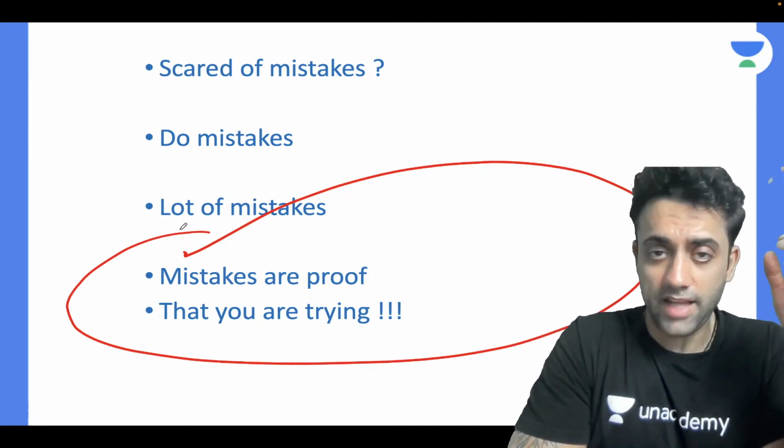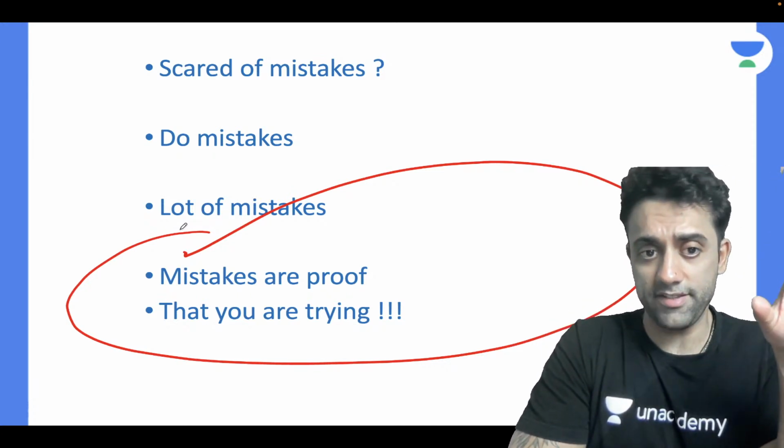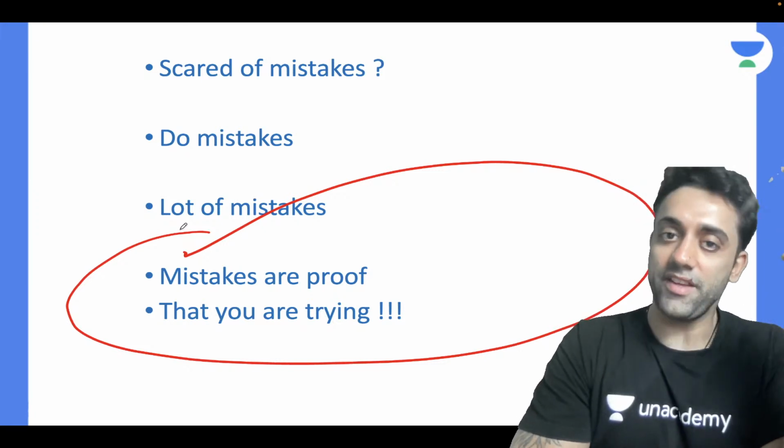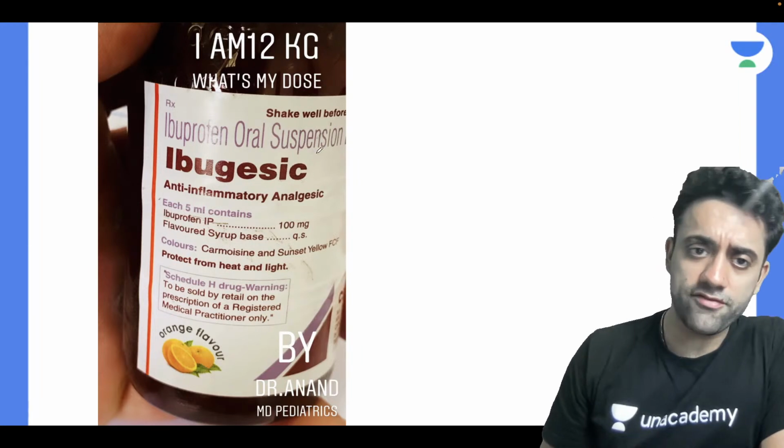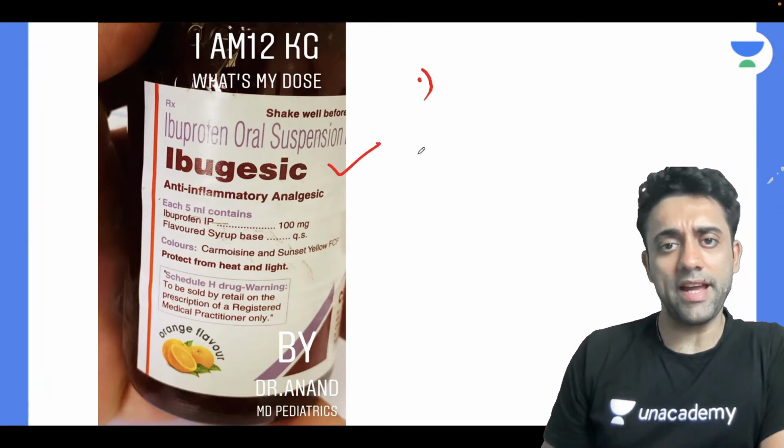So yeah, scared of mistakes. Are you scared of mistakes? Do mistakes, a lot of mistakes, because mistakes are a proof that you are trying. Remember, okay? Yes. Now coming to the ibuprofen syrup. Very beautiful, ibuprofen syrup. Can you please tell me at least three?